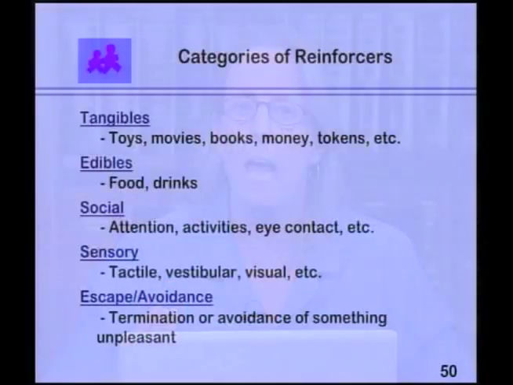If we look at categories of reinforcers, there are a variety of them. Tangibles, things that you can get, hold, have, see. Toys, movies, books, money, token, those are tangibles. Edibles, food or drinks. Social, things like attention, praise, activities, eye contact, pat on the back. Sensory, like tactile or vestibular or visual, getting to move, to spin. Escape or avoidance, terminating or avoiding something unpleasant.